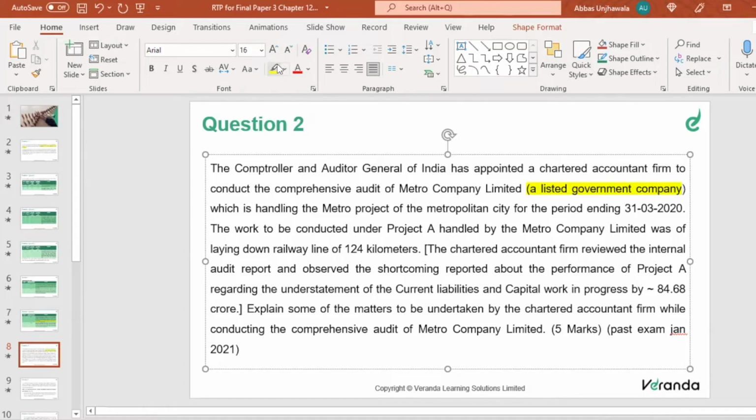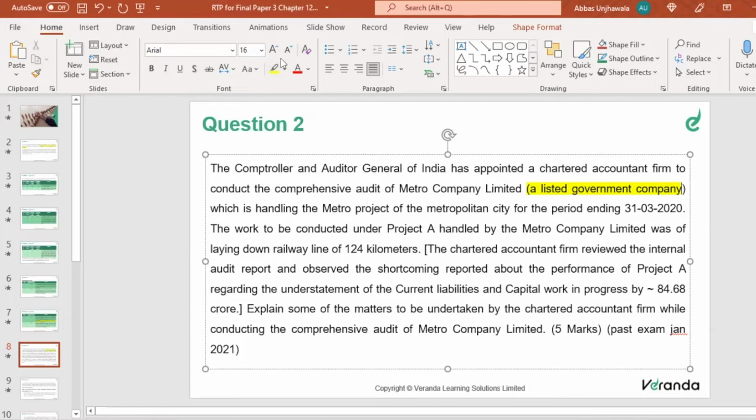The work to be conducted under Project A, handled by Metro Company Limited, was of laying down railway lines of 124 kilometers. The chartered accountant firm reviewed the internal audit report and observed the shortcoming reported about the performance of Project A regarding the understatement of the current liabilities and capital work in progress by 84.68 crores. Right. So explain some of the matters to be undertaken by the chartered accountant firm while conducting the comprehensive audit of Metro Company Limited.